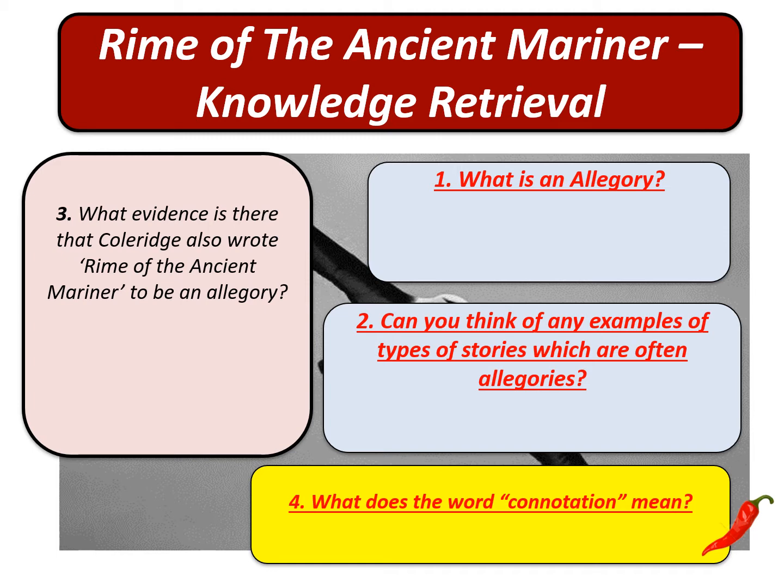Third question, what evidence is there that Coleridge also wrote the Rime of the Ancient Mariner to be an allegory? Think back to everything we learnt about the poem. And finally, a question you should find quite easy. What does the word connotation mean? So pause this presentation, write your answers to these questions, and then when you're ready, we'll move on and I'll give you some answers.